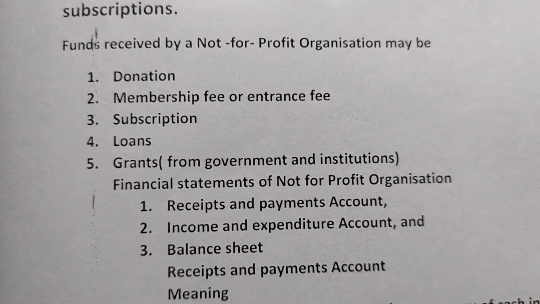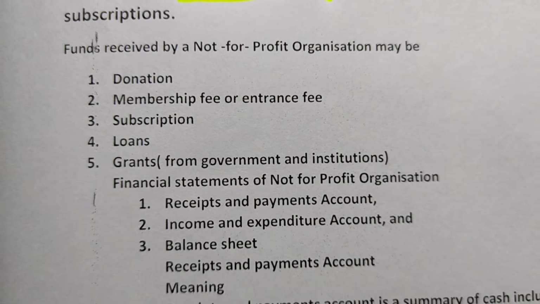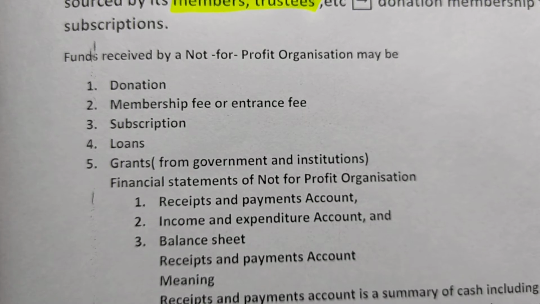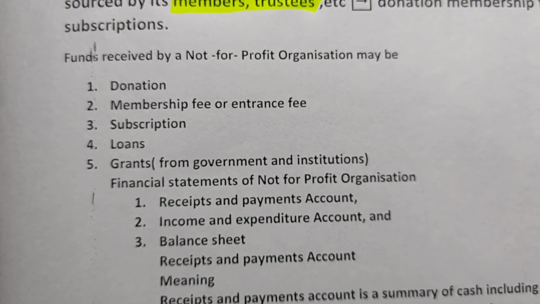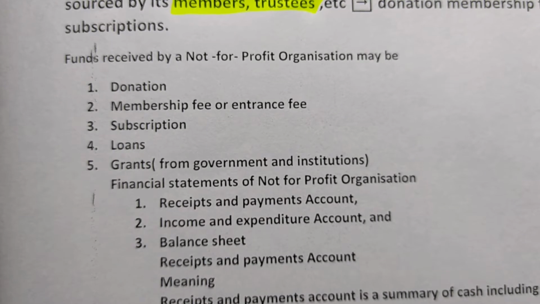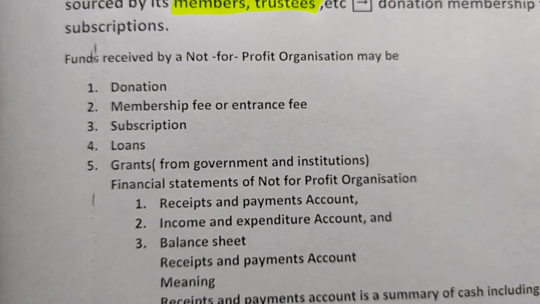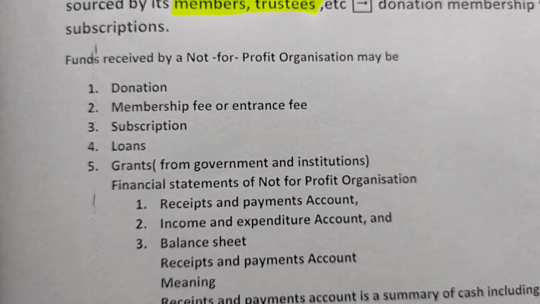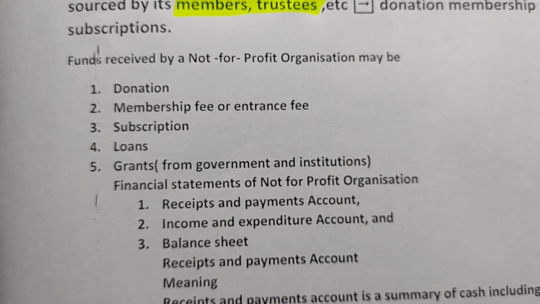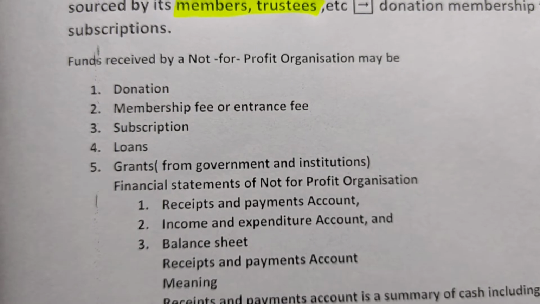And mainly the financial statements of a not-for-profit organization, that means the accounts which we have to prepare for a not-for-profit organization, are the receipt and payment account, income and expenditure account, and balance sheet. So before preparing the receipt and payment account, let's see what all are the sources of receipt and what all are the sources of payment in a not-for-profit organization.